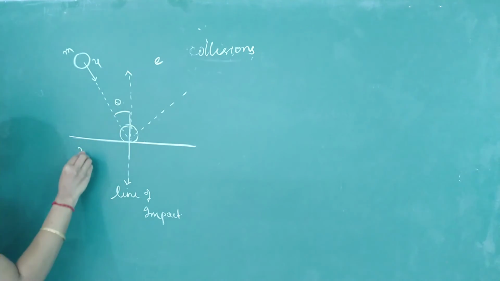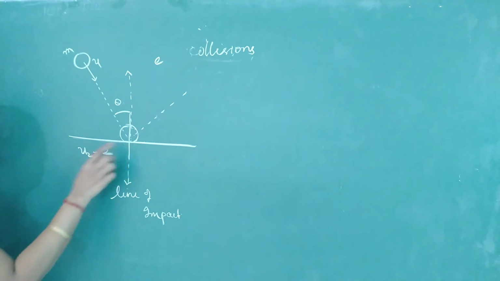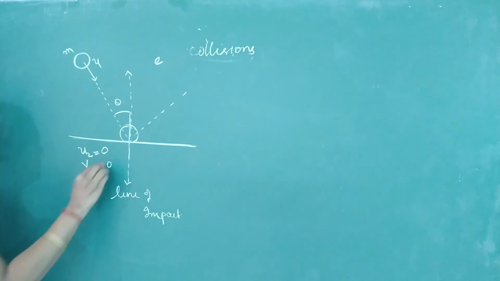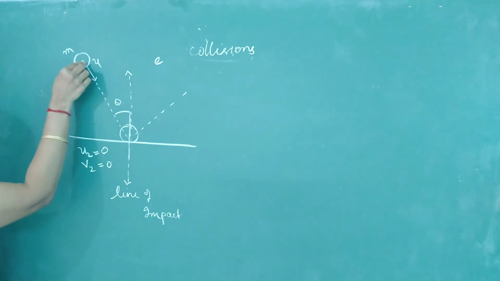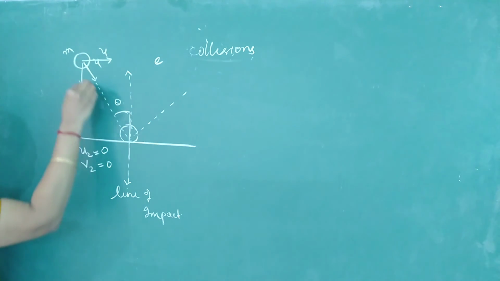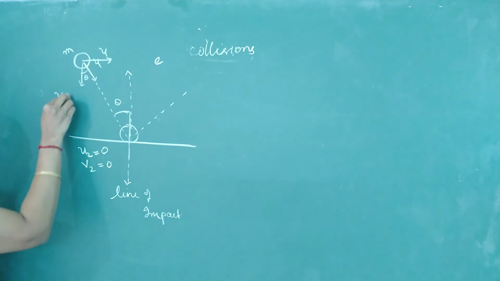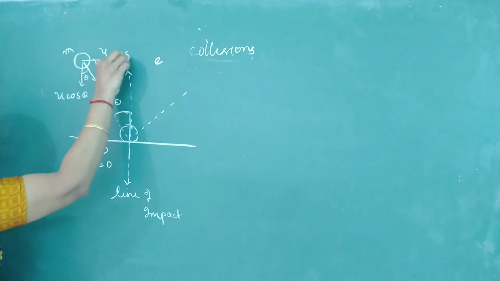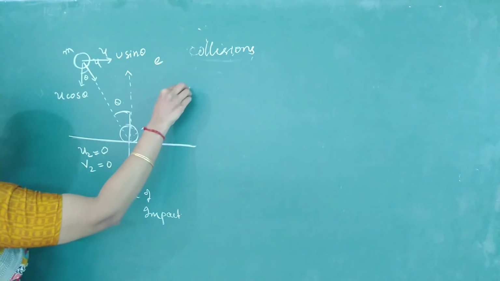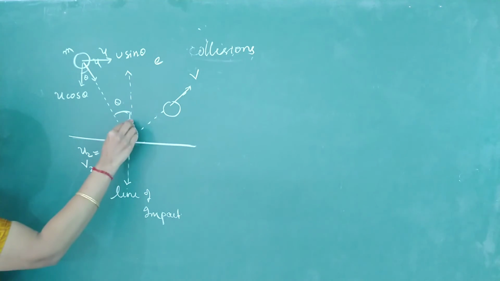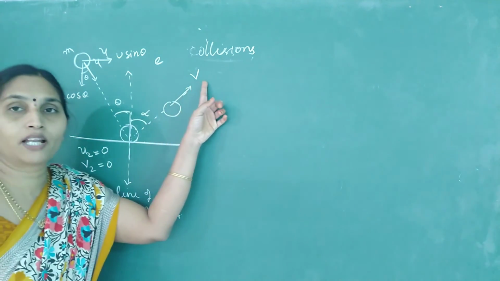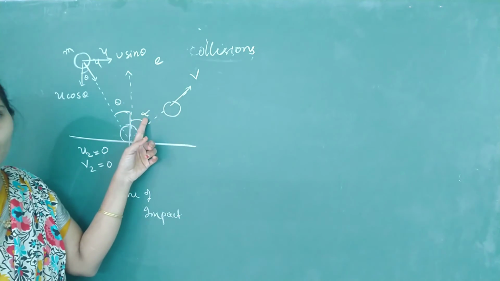We know the ground is not going to move before and after collision. So what is the speed of the ground before collision? 0. After collision also it is 0. This is the initial speed. Split this into components. If this angle is theta, this will also be theta. U cos theta, here you have u sin theta. After collision, let us suppose the ball is going to move with a speed v, making an angle alpha with the common normal. They may ask you to determine the value of v or the value of alpha.